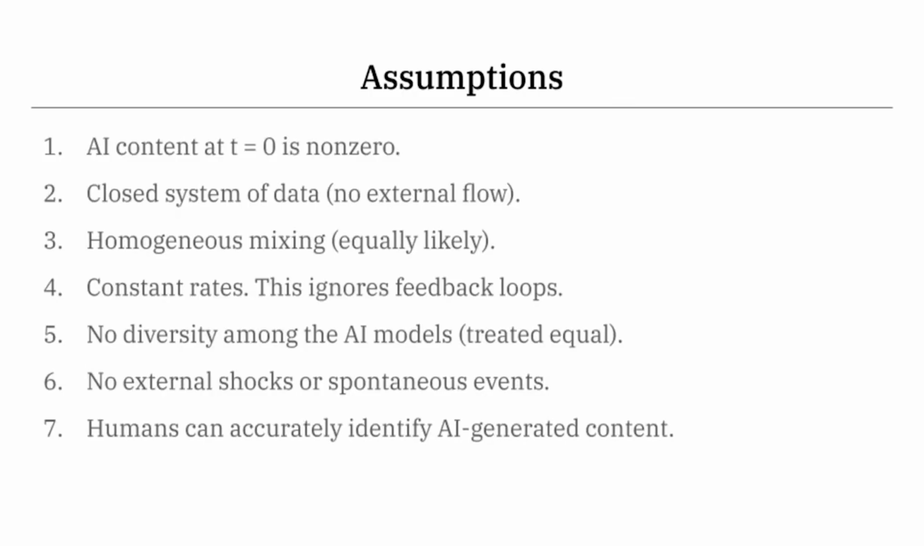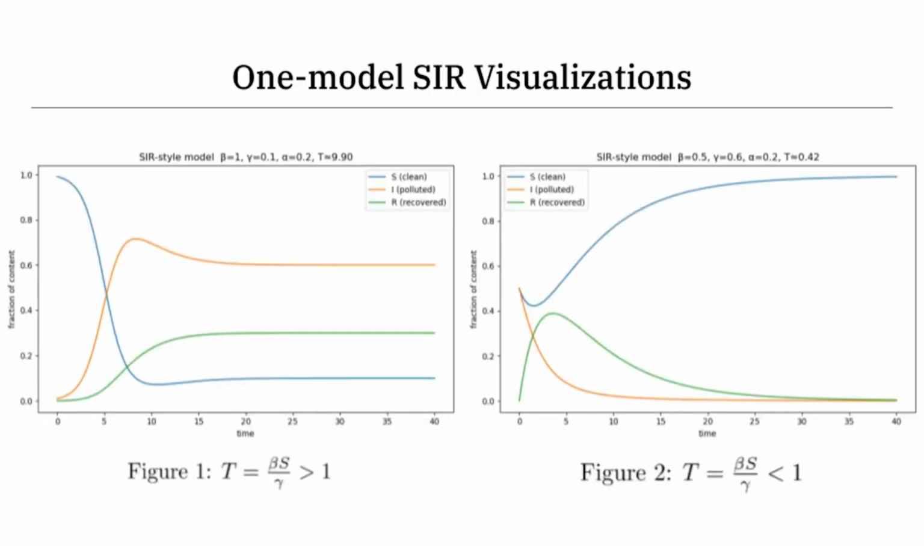Some of the three that I'll highlight is that this is a closed system of data, which means no external flow. We assumed constant rates that ignore feedback loops in alpha, gamma, and beta. And we also assume that humans can accurately identify AI-generated content, meaning we don't need a stochastic process to model gamma. We implement this SIR model in Python using the fourth order Runge-Kutta method to plot various situations by varying the rates beta, gamma, and alpha.